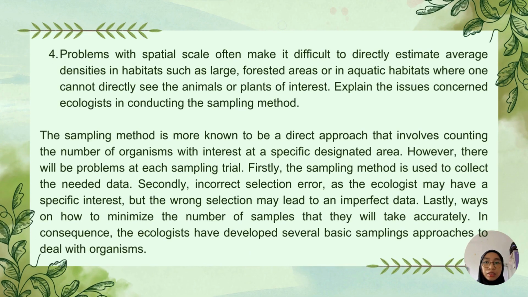Next, for question 4. Problems with spatial scale often make it difficult to directly estimate average densities in habitats such as large, forested areas, or aquatic habitats where one cannot directly see the animals or plants of interest. Explain the issues that concern ecologists in conducting the sampling method.